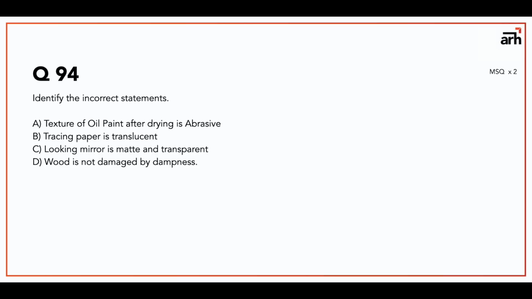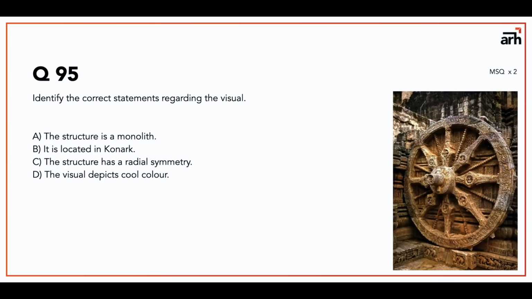Now question number 95 is identify the correct statements regarding the visual. Now I don't know if you know this, but you should know this, that this is a wheel of Ratha of a Konark Sun Temple. Now statements are, the structure is a monolith. Now monolith is a term that is given to temples or objects which are basically made from a single rock. The importance of monolith is that they don't have any cracks or joints between them, and if you observe the image carefully you can definitely see some joints. So the structure is a monolith is a wrong statement.